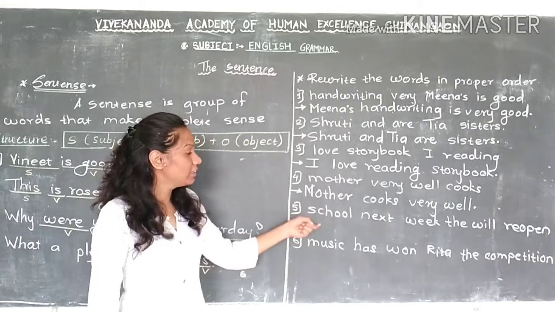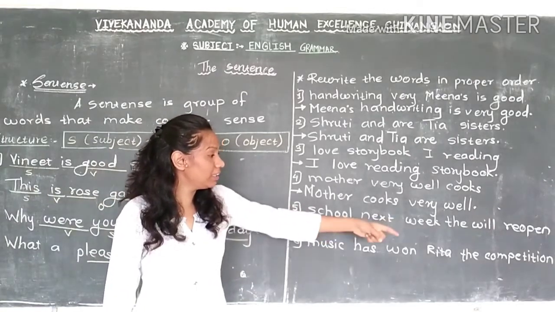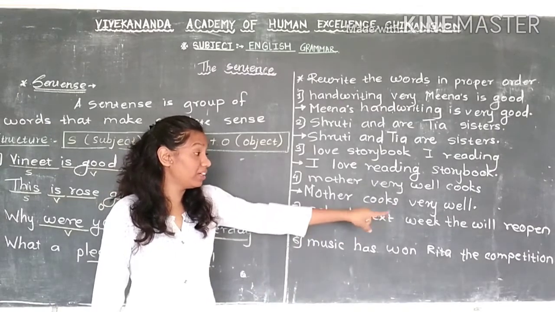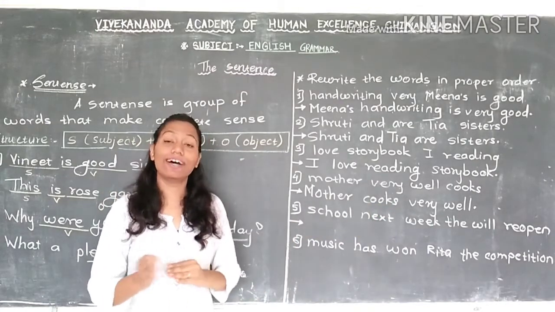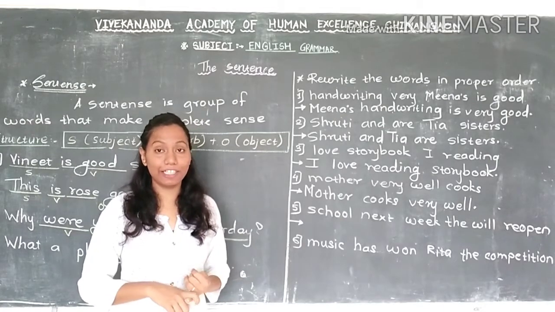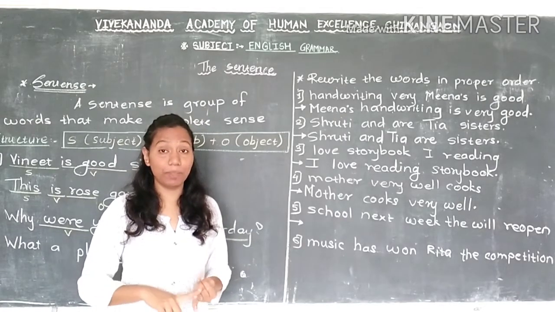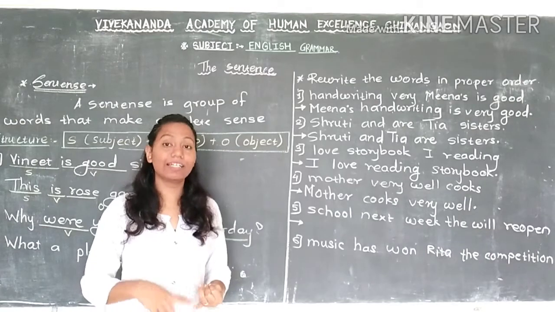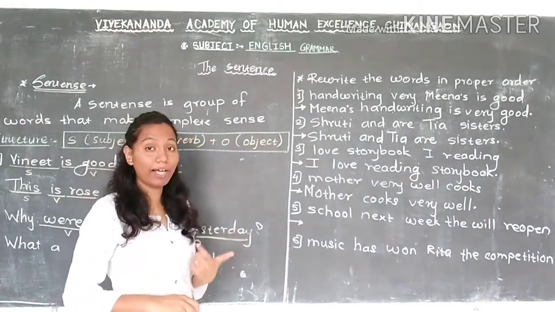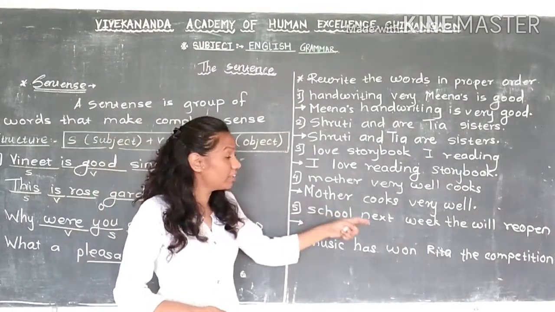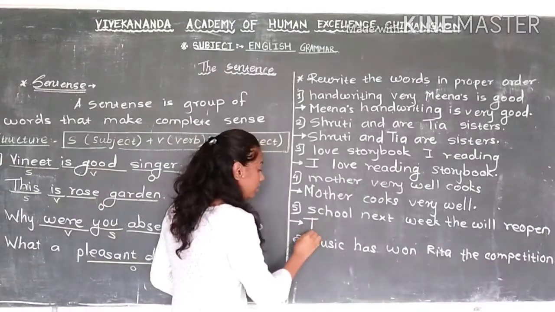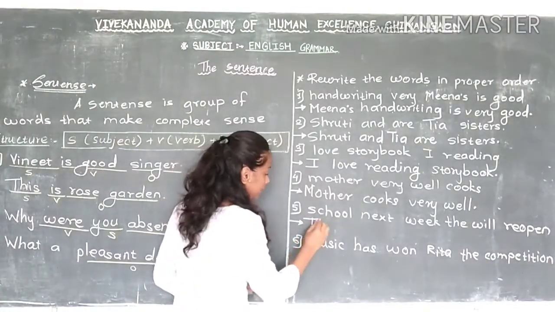Okay. Next, "school next will reopen." School next week the will reopen. Now arrange it in proper sequence. We start the sentence with the subject, S plus V plus O. Subject, then verb, then object. Subject is a name, otherwise a pronoun. Here "the school," this is a name. So we start with "The," and T should be in capital.